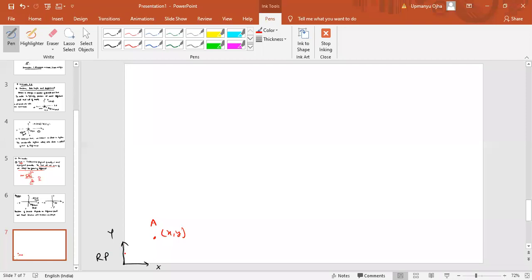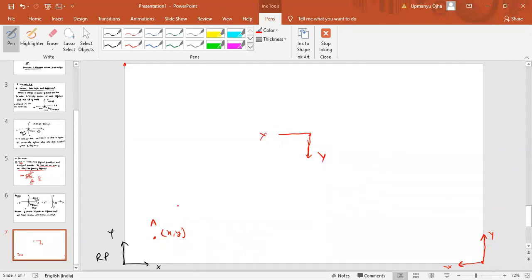Now, if I change this reference point, instead of this one, can I take this end as the reference point? This will be your y-axis, and this is your minus x. With respect to this reference point, you will see that the position of the particle changes. If I take this as reference point, again the position will change. If I take anywhere else as the reference point, this is y, x, then also the position will change.